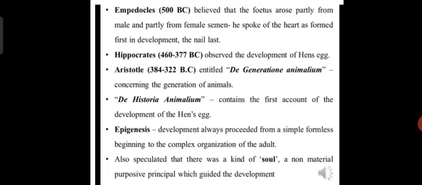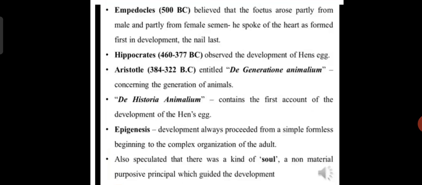Aristotle is the father of embryology and the first embryologist. He was a Greek philosopher who lived from 384 to 322 BC. He wrote the book De Generatione Animalium, concerning the generation of animals. His De Historia Animalium contains the first account of the development of the hen's egg. And next we come to epigenesis.